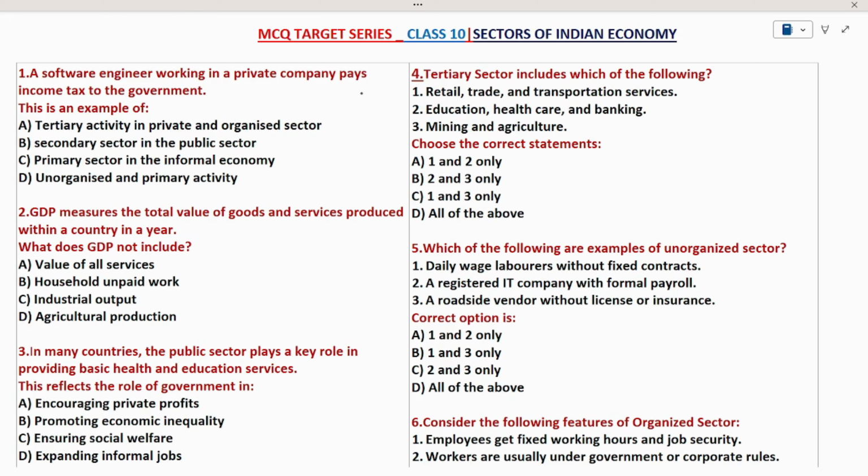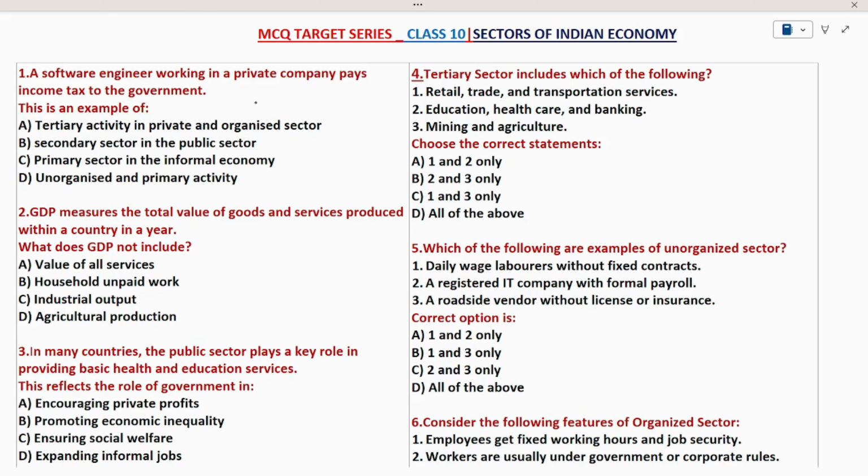We'll discuss different kinds of questions that can be asked in competitive examinations, like multiple statement based questions, true or false questions, matching type questions, and assertion reasoning questions. Different kinds of questions can be framed in any competitive examination.